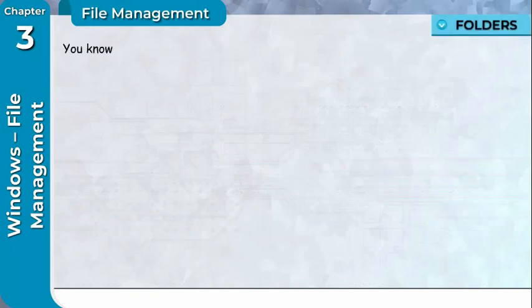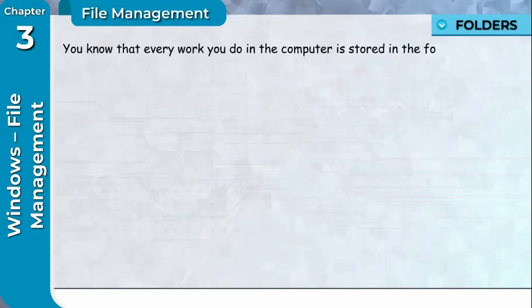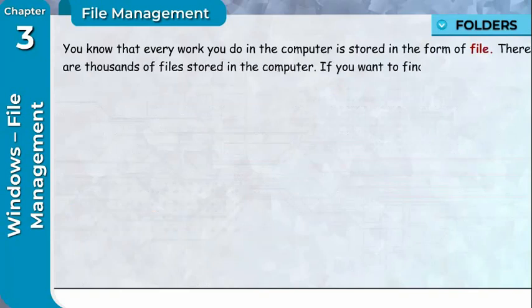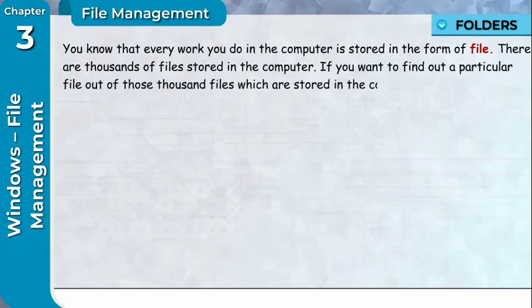Folders. You know that every work you do in the computer is stored in the form of file. There are thousands of files stored in the computer. If you want to find out a particular file out of those 1,000 files, it will take a lot of time and energy.